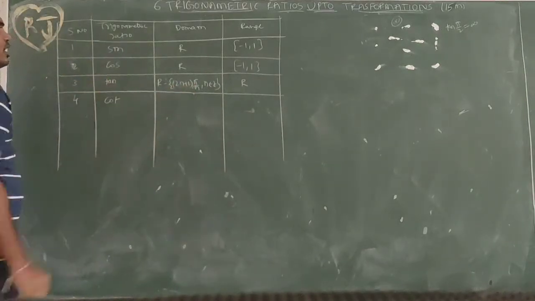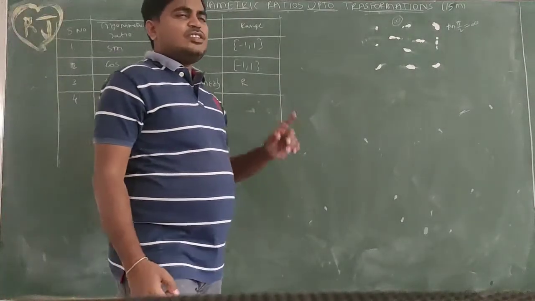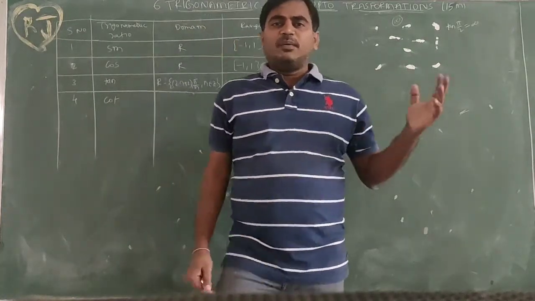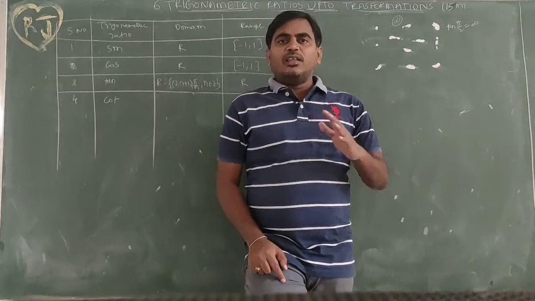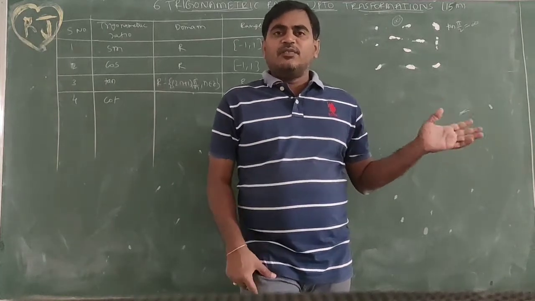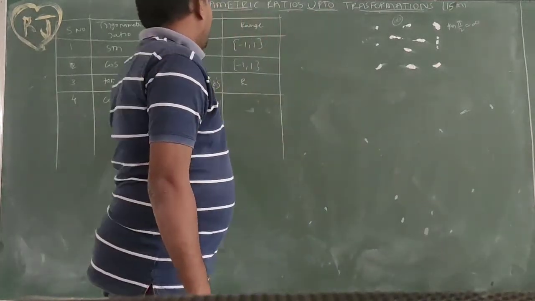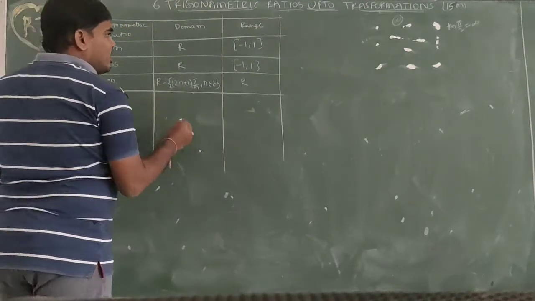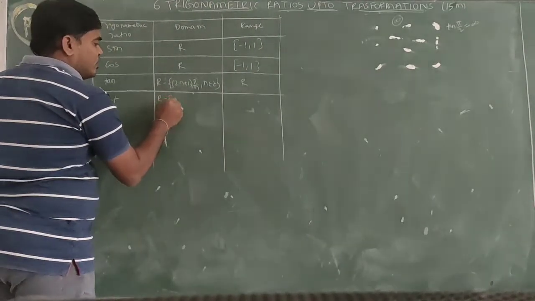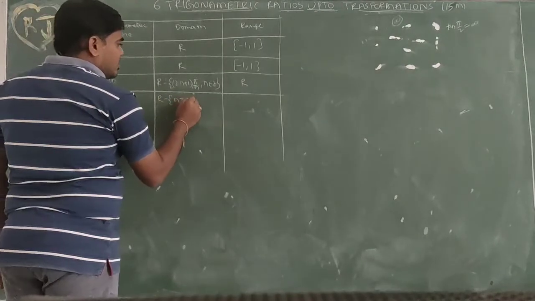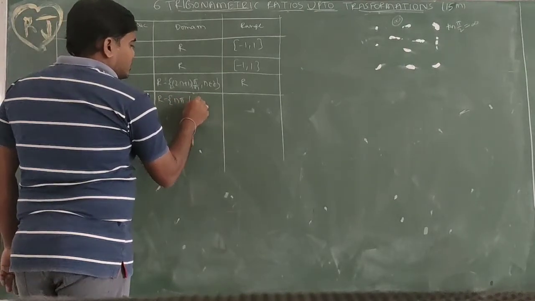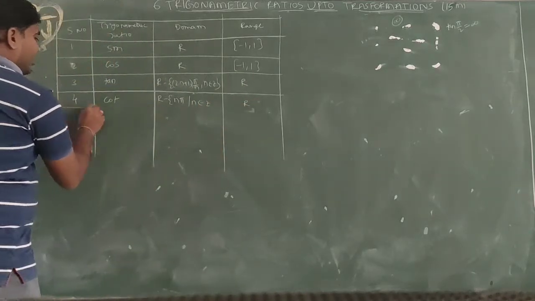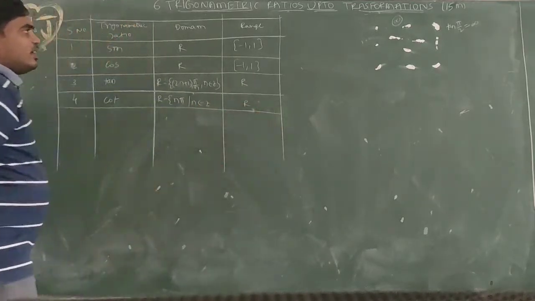The domain of cot does not exist at 0, and not only at 0, but at pi, 2 pi, 3 pi, -pi, -2 pi. All these values are infinity or -infinity, so the values do not exist. So for the domain, we need to remove those values n pi such that n belongs to Z. The range of cot is also R. So we consider all the real numbers.